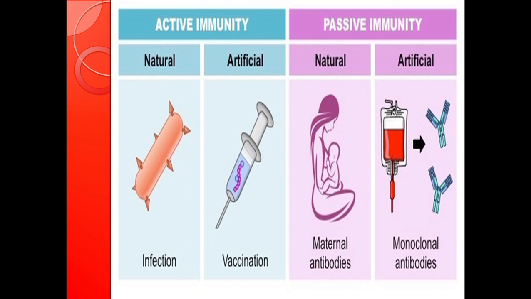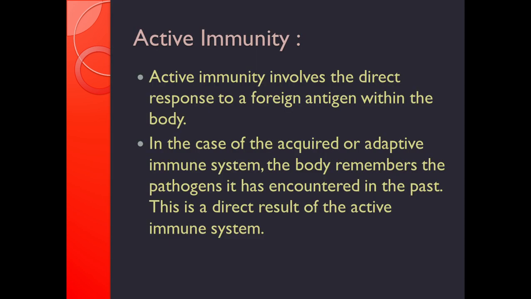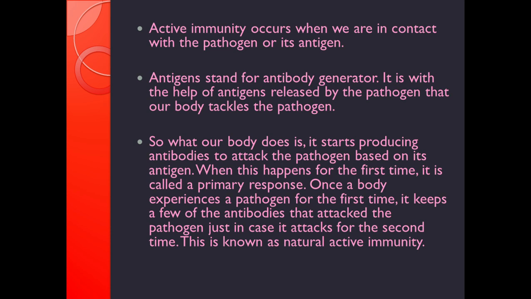When a host is exposed to antigens, which may be in the form of living or dead microbes or other proteins, the antibodies are produced in the host body. This type of immunity is called as the active immunity. See, the active immunity involves the direct response to a foreign antigen within the body. In the case of the acquired or adaptive immune system, the body remembers the pathogens it has encountered in the past. This is the direct result of the active immune system.